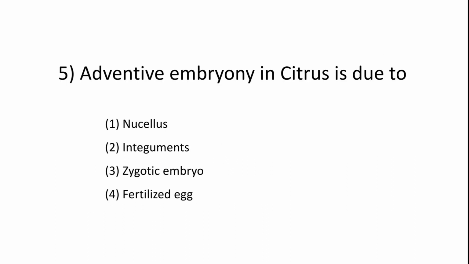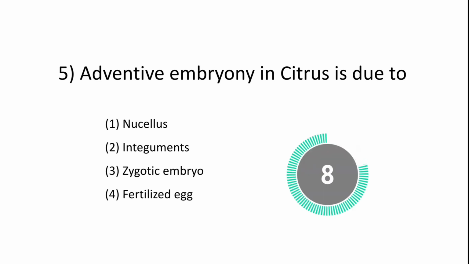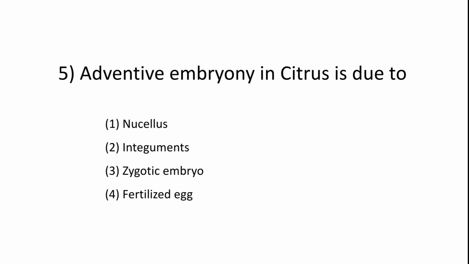अगला क्वेश्चन. Adventive embryony in citrus is due to nucellus, integuments, zygotic embryo, fertilized egg. इसका आंसर है फर्स्ट, nucellus.